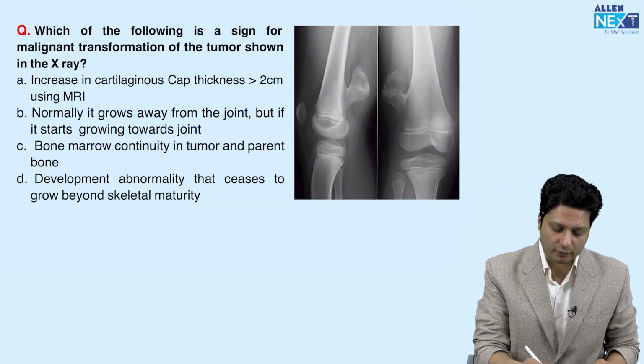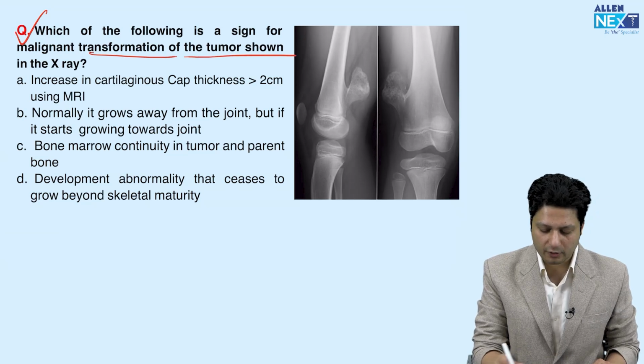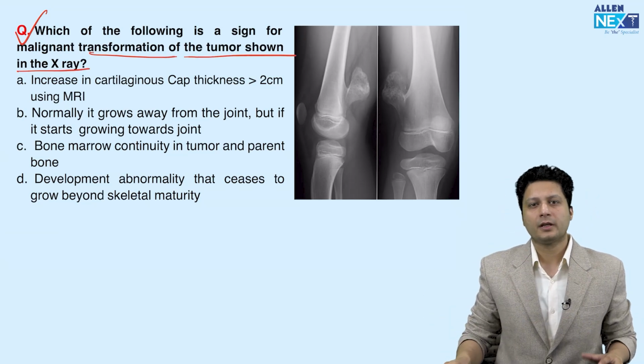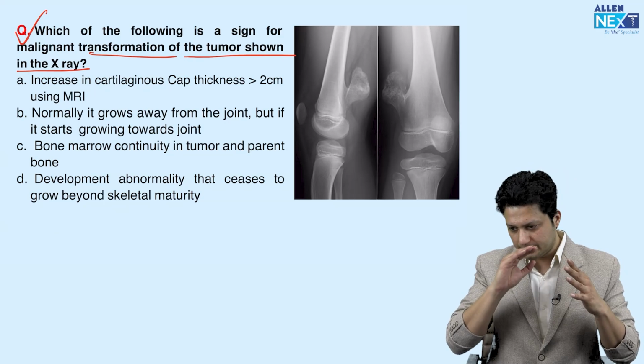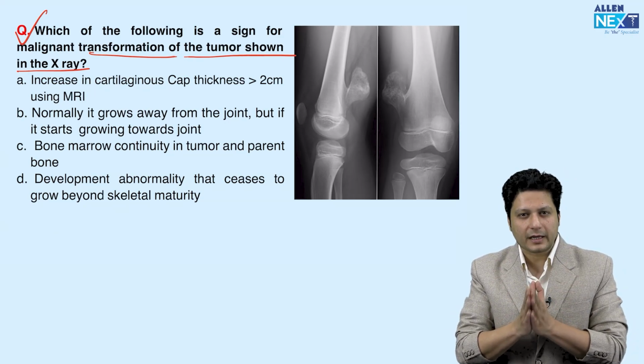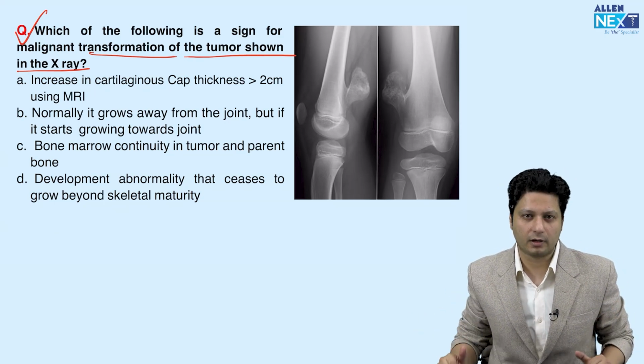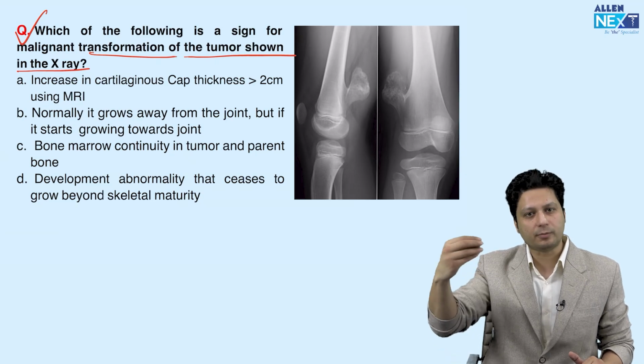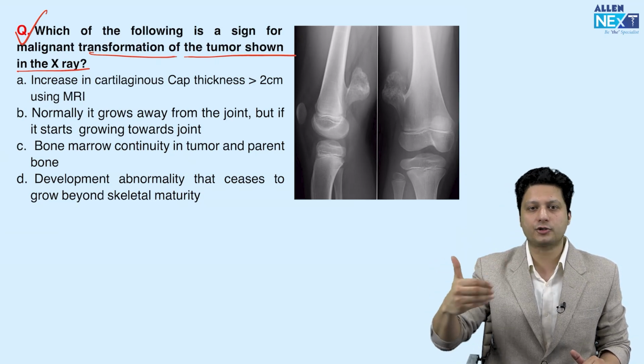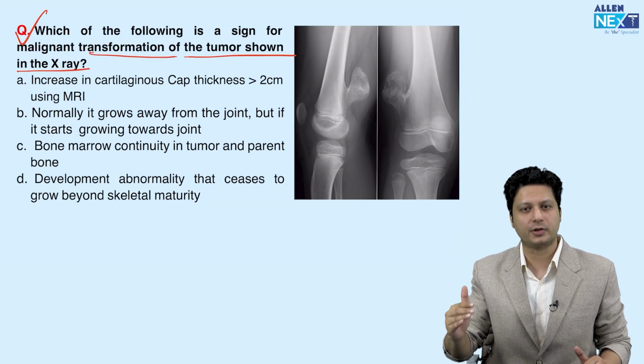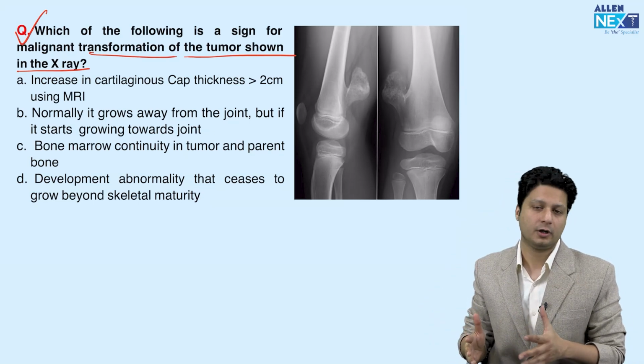Next: which of the following is a sign of malignant transformation of the tumor shown in the X-rays? Again, I would repeat that in the revision program, we talked about the osteochondroma lesion and exactly the options provided in the question.